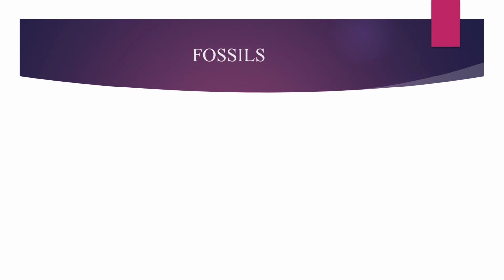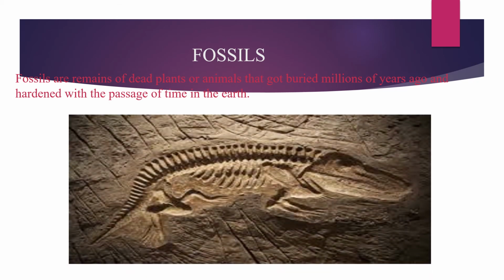Next one, we are going to learn about fossils. How are fossils formed? Fossils are formed from the remains of dead plants or animals that were buried millions of years ago and hardened with the passage of time in the earth. They are rocks. Bones, cells, feathers and leaves can all become fossils. Fossils are found mostly in sedimentary rocks.